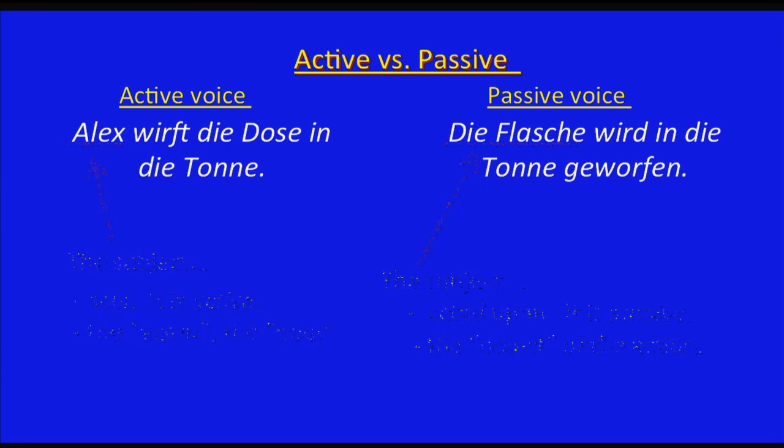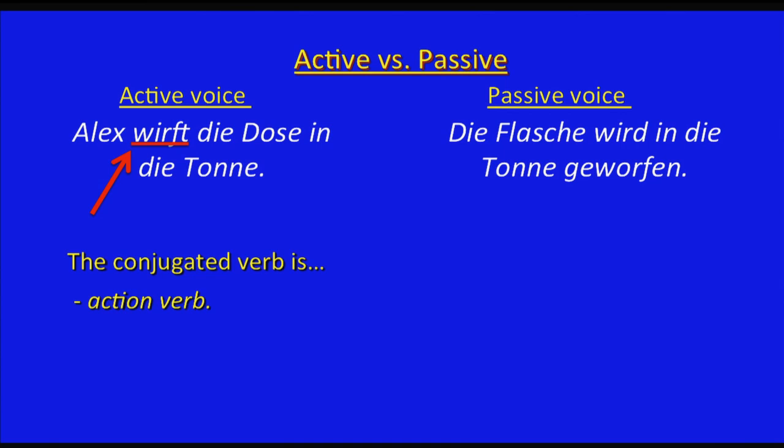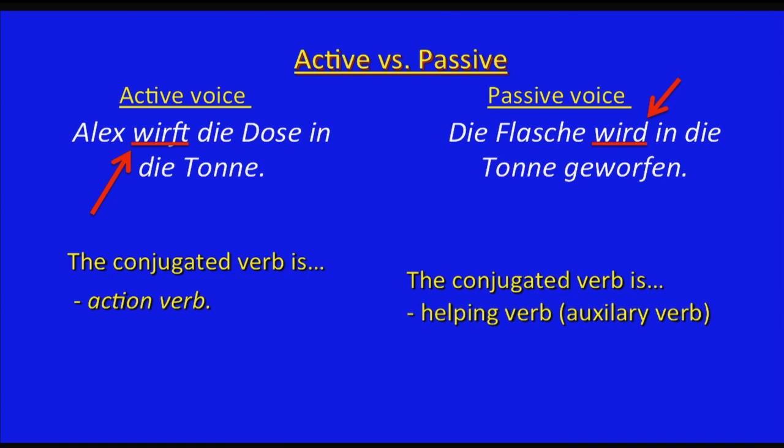Okay, so we've looked at the subject. Now let's look at another part of these sentences, and that would be the verb. In the first one, the active voice, we have wirft, and that is an action verb, okay? It's showing an action. Now, in the passive voice sentence, we're going to see that it's a little different. What is it there? Wird. Okay, and wird is used in all passive voice sentences, or a form of werden. The conjugated verb is a helping verb. It's called an auxiliary verb. That's used for all passive voice sentences, and it is always a form of werden.